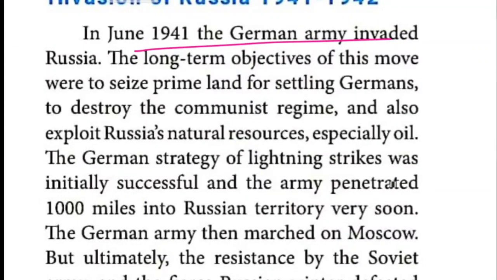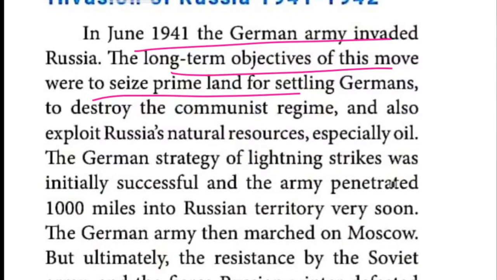Okay, what are the objectives? Three objectives of Germany are there. First, to seize, that is, capture, the land for settling the Germans. The German people have to be accommodated in one area, so which country is suitable? Russia is suitable, like that they thought.